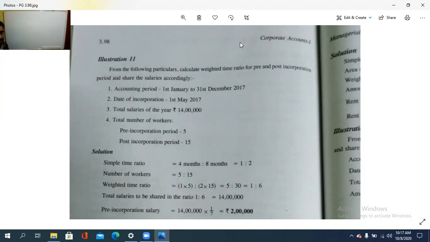The total salaries for the year is 14 lakh. Then total number of workers for the pre-incorporation period, this before the registration period, is 5, and after the registration period, it is 15.